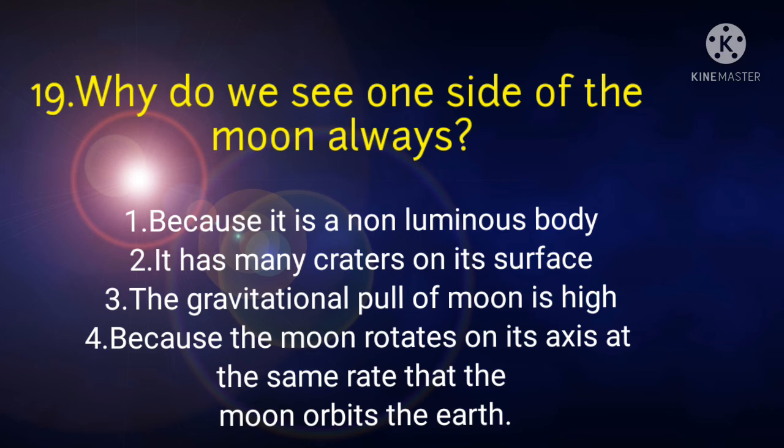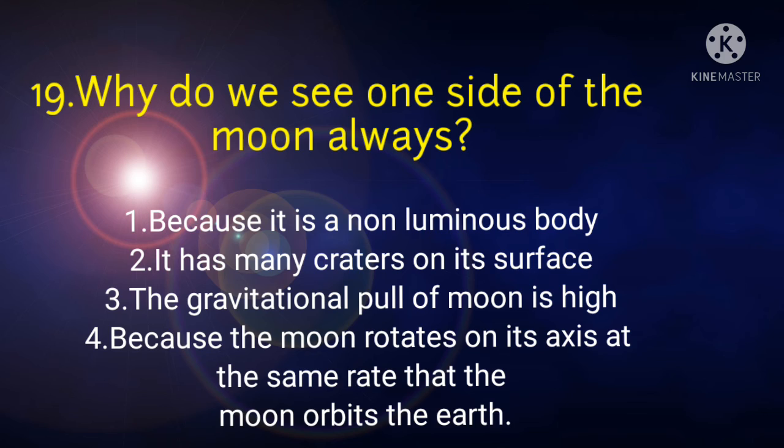Why do we see one side of the moon always? Number 1, because it is a non-luminous body. Number 2, it has many craters on its surface. Number 3, the gravitational pull of the moon is high. Number 4, because the moon rotates on its axis at the same rate that the moon orbits the earth. Number 4 is the correct answer.